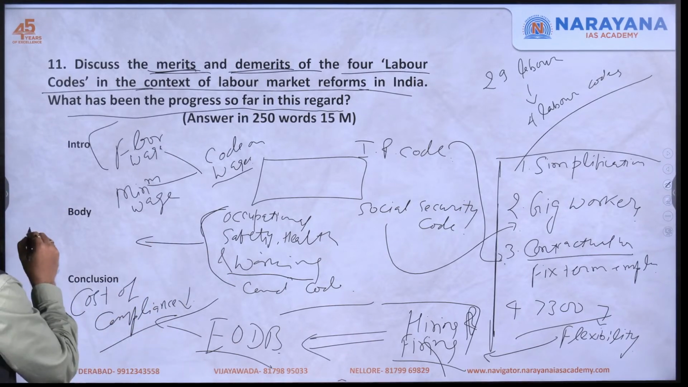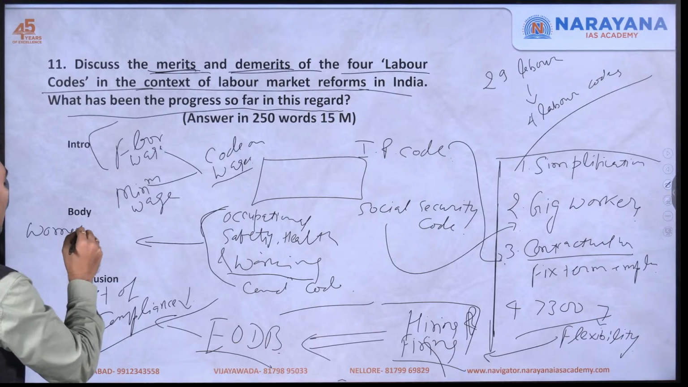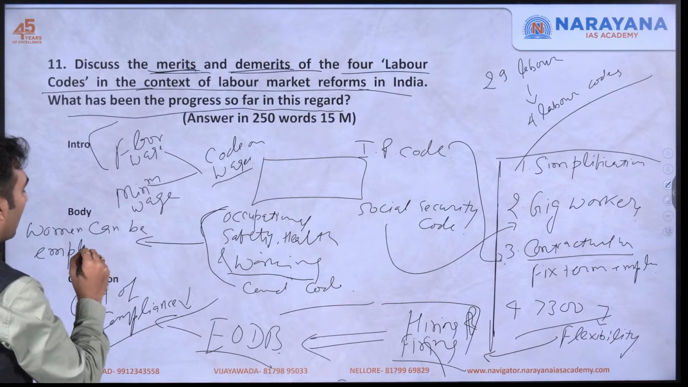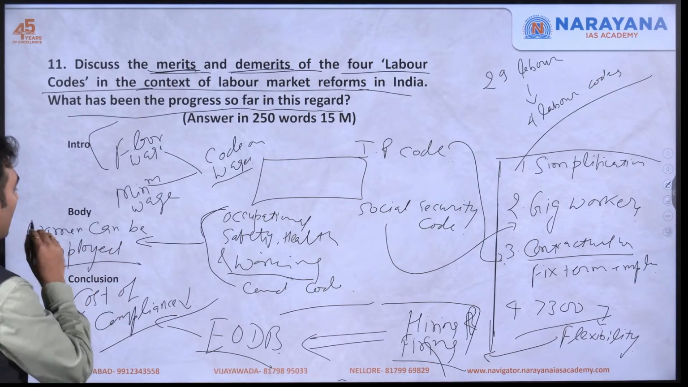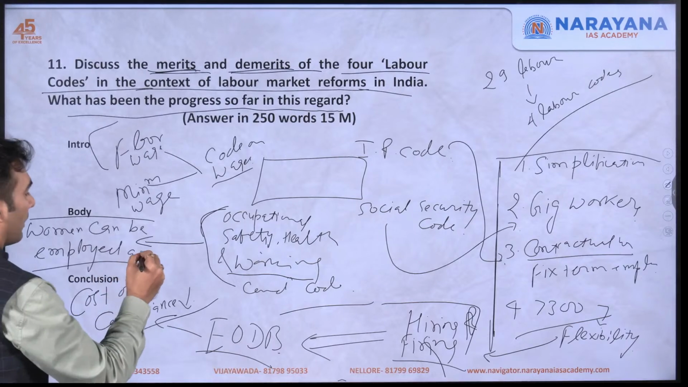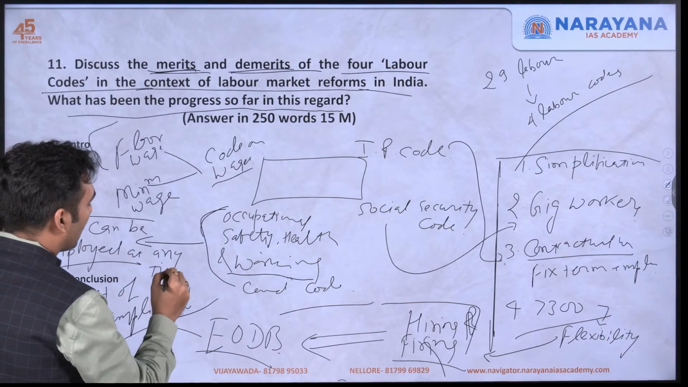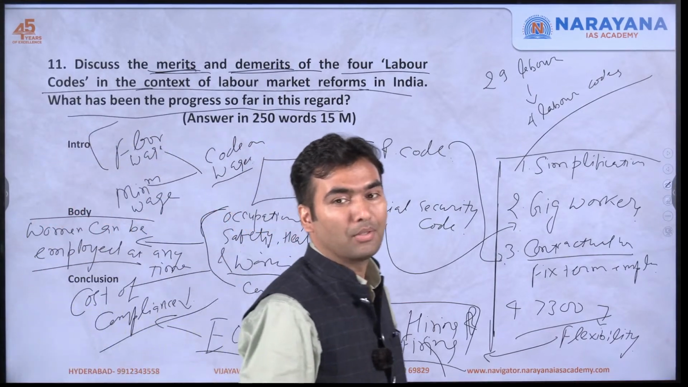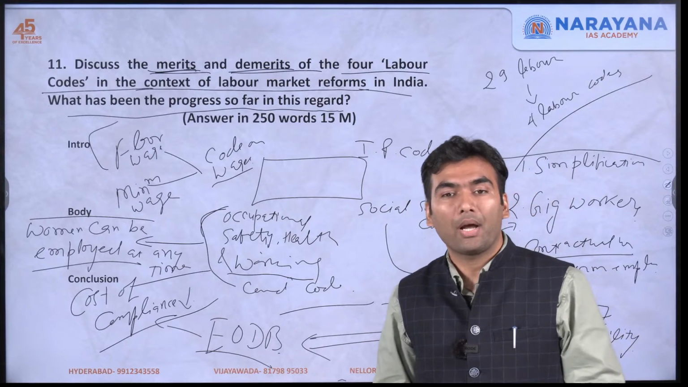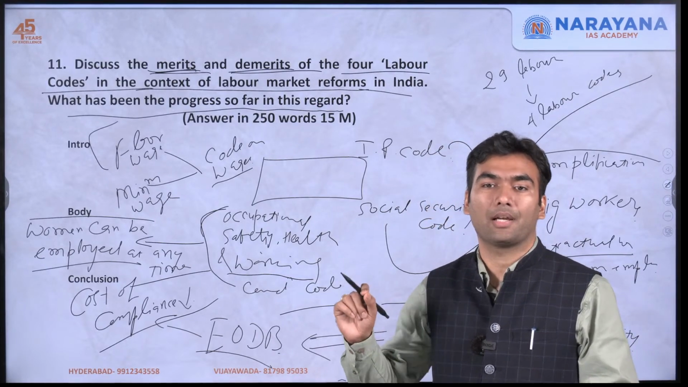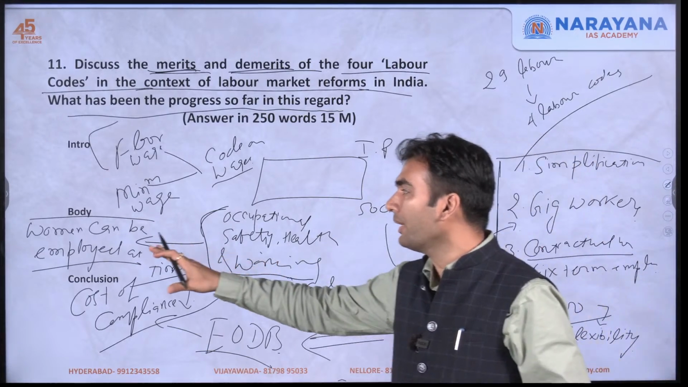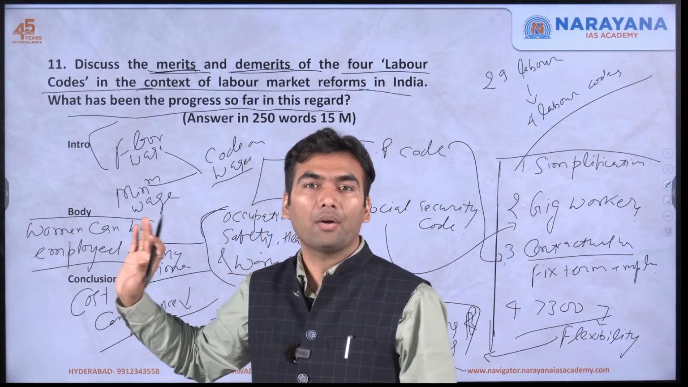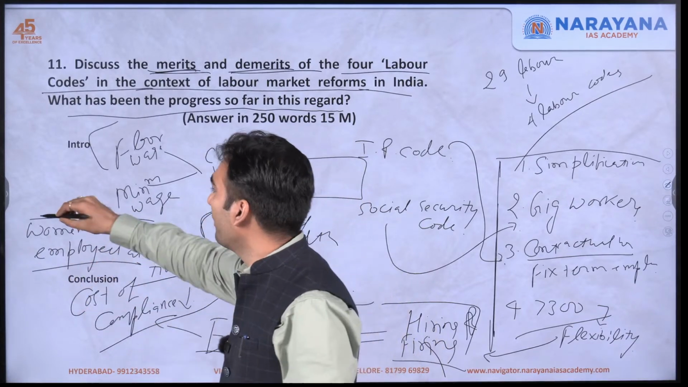This has provided that women can be employed anytime. Earlier, for various industries, especially hazardous industries, there were restrictions on employment of women at night. Those restrictions have now been removed, provided the employer makes enough safety arrangements. Employer will have to make various safety arrangements, and if it makes safety arrangements for the woman, it can employ women. So it would lead to women empowerment.